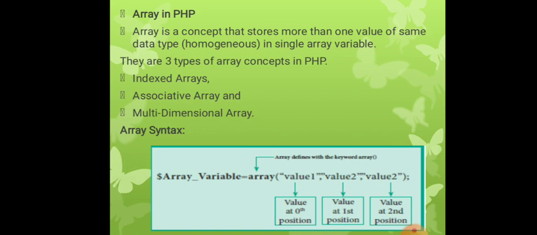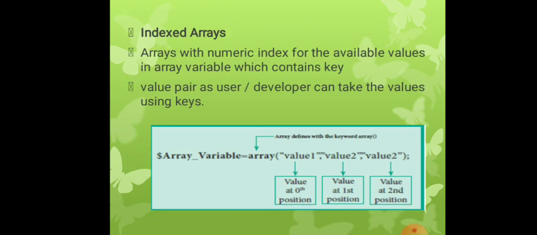The type of value and position will be declared. Indexed array: an array with a numeric index for the available values in the array variable, which contains key-value pairs, so users and developers can take values using the key.